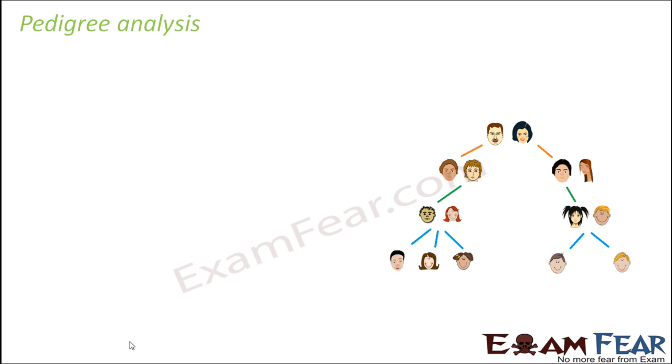Now in order to study how the genetic disorders get inherited, there is a technique known as pedigree analysis. This is a very simple technique which makes the study of inheritance of disorders very easy, because it is not very simple to understand it manually.